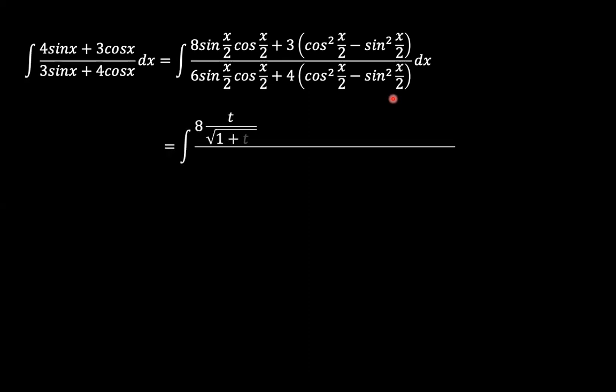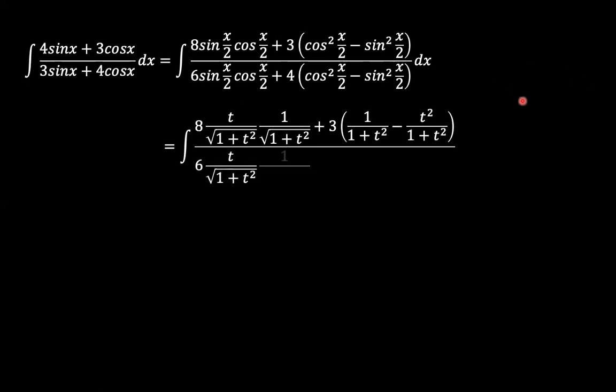Now, if you had a triangle and you use this triangular relationship where we had tangent t be equal to tan x over 2 with the angle x over 2 as the focus angle, tan is opposite over adjacent, so t would be our opposite, adjacent would be 1, and then the hypotenuse would be square root of 1 plus t squared. So if our sine x over 2 is the opposite over the hypotenuse, that would be t over square root of 1 plus t squared, and cosine will be now the adjacent over the hypotenuse is 1 over square root of 1 plus t squared.